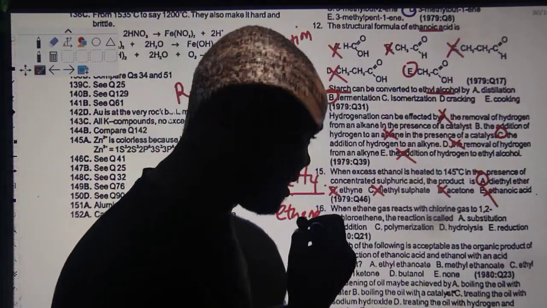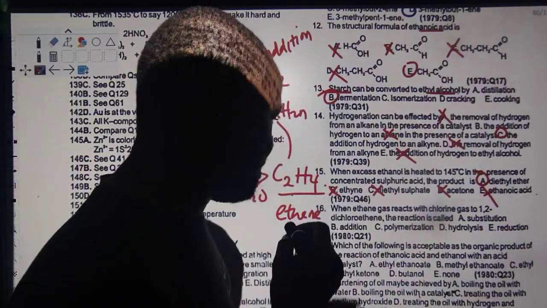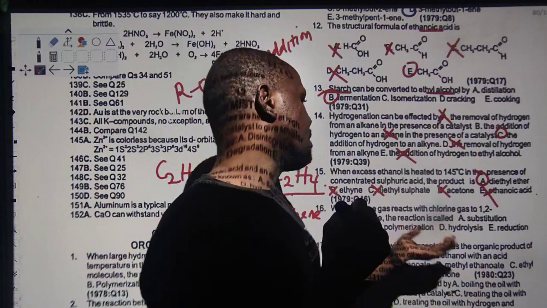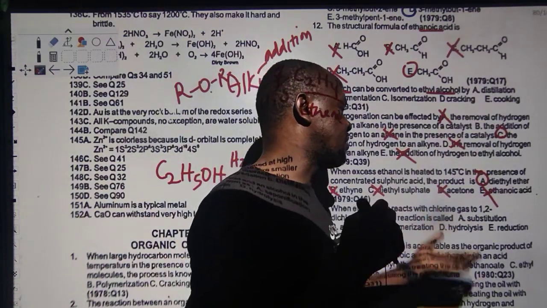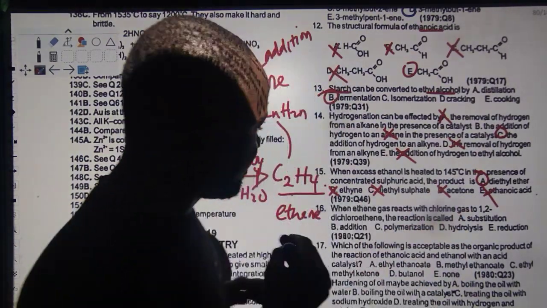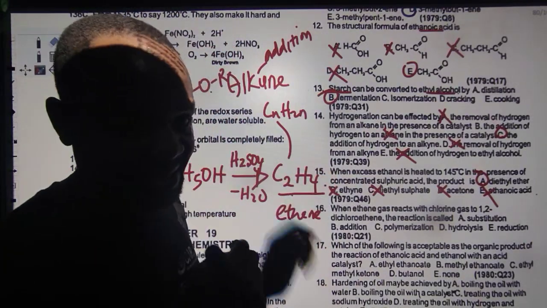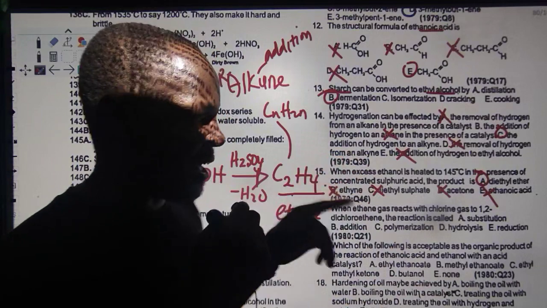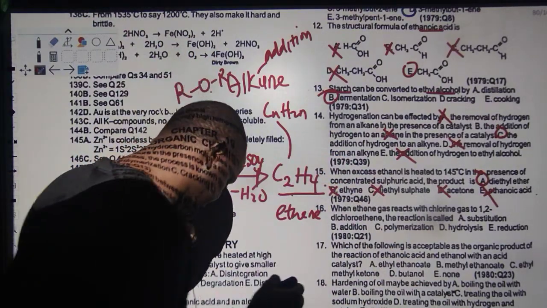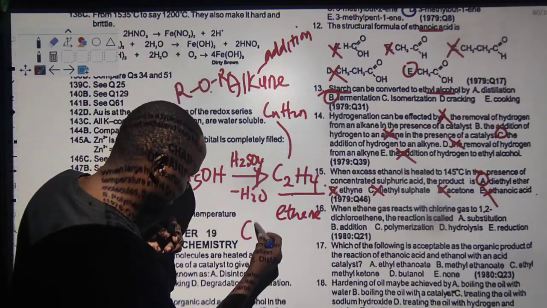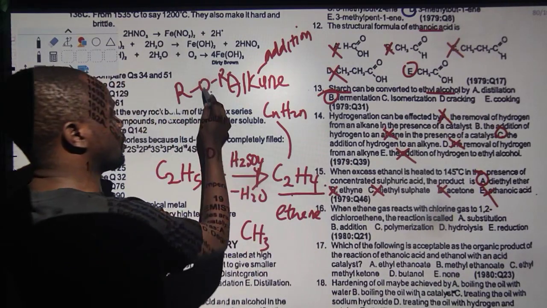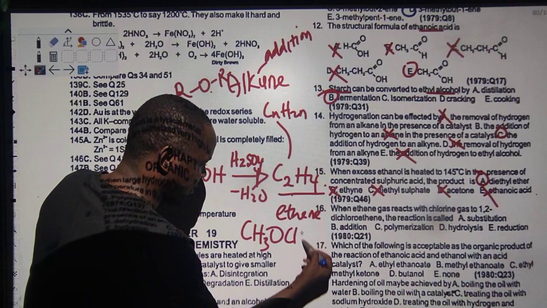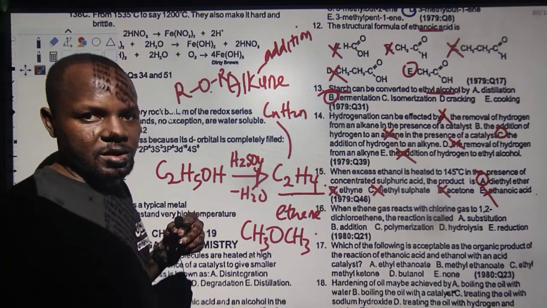Now the overall reaction, because this has always been a kind of problem for some teachers as well, like how are we going to pick this? The final product is ethene, but if the temperature is not that high, it is not going to yield ethene. It's definitely going to yield diethyl ether. Now how will I write diethyl ether? Look at this, guys: CH3, I told you their functional group is O, then in it you have O, then CH3. This is what you are going to have first.